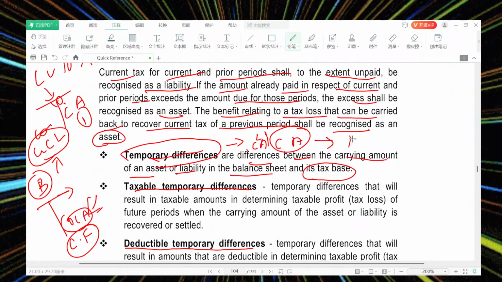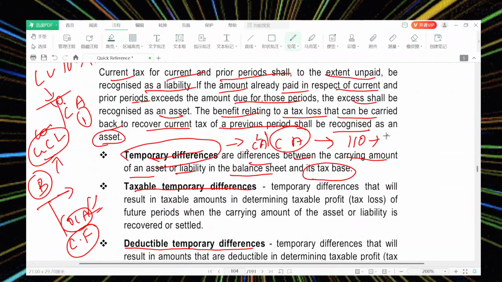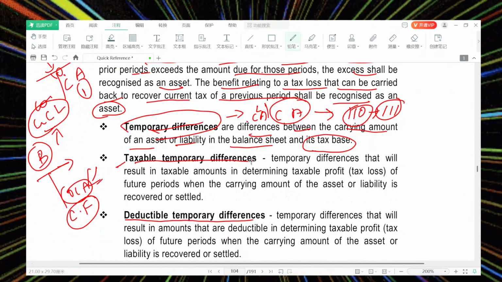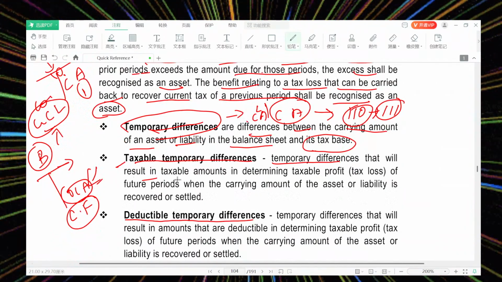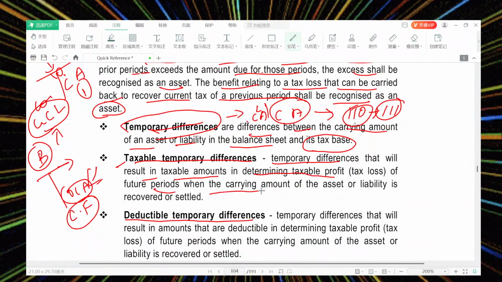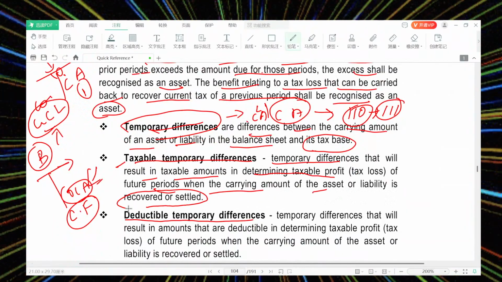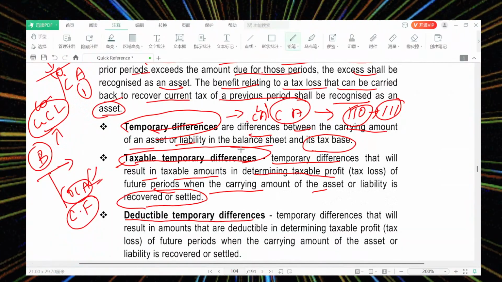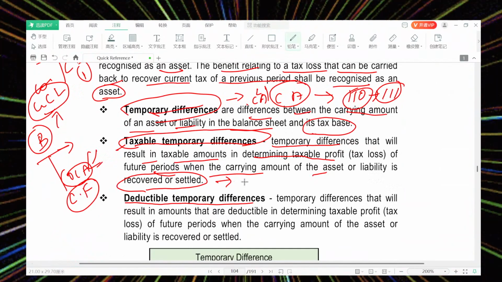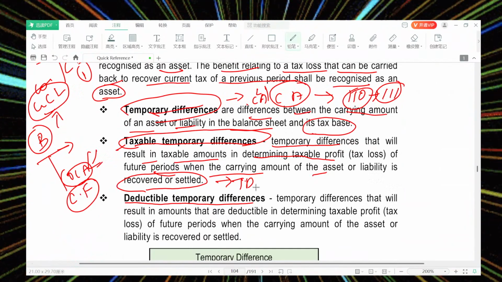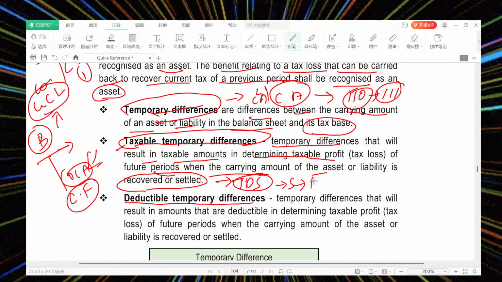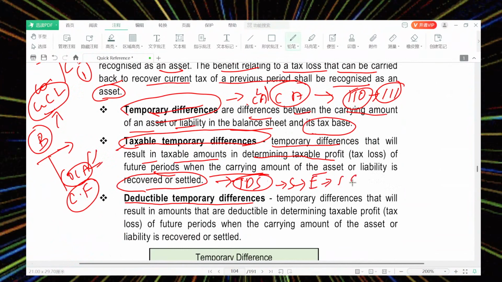So as per the tax rate, you want to pay 110 rupees. You pay 111 rupees. 1 rupee is the carrying amount. Okay. Taxable temporary difference. What is it? The temporary difference that will result in taxable amounts in determining taxable profit of future periods when the carrying amount of the asset or liability is recovered or settled. Taxable temporary difference. What is this? So we are doing a business in the service sector. In the service sector, we have employees. For the employees, we collect TDS.